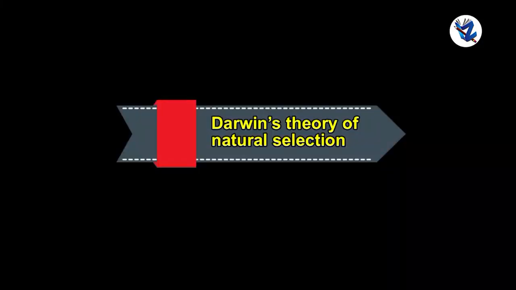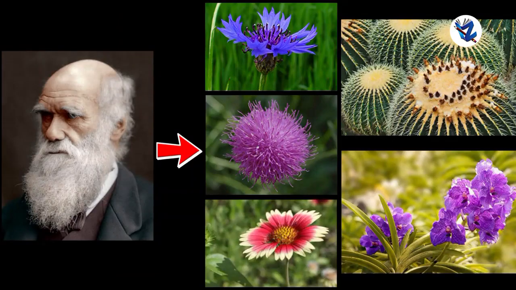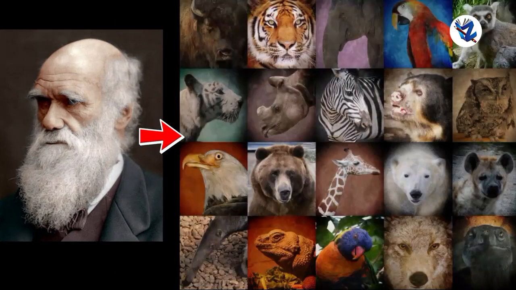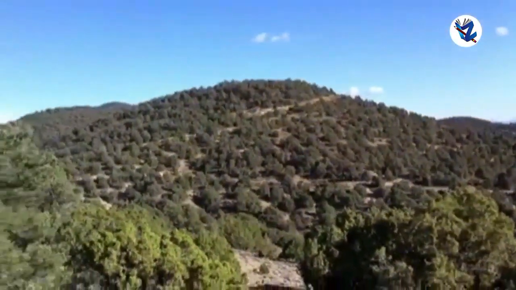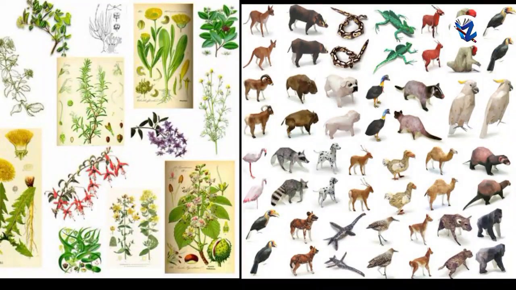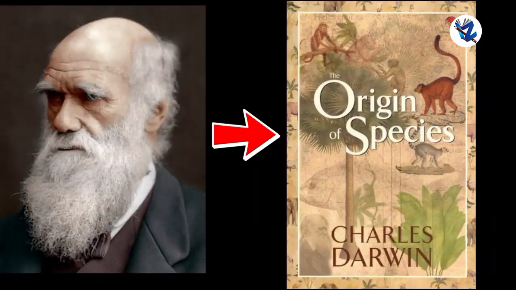Then Darwin's theory of natural selection. Charles Darwin had collected innumerable specimens of plants and animals, and depending upon the observations of those specimens, he published the theory of natural selection, which preaches the survival of the fittest. Darwin had published a book titled Origin of Species.